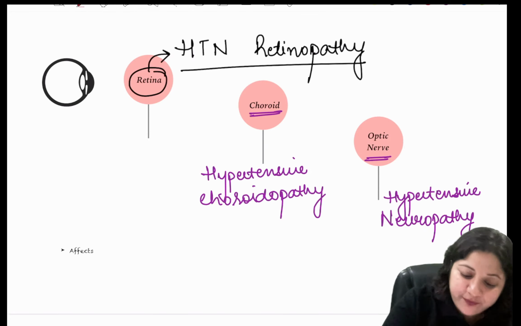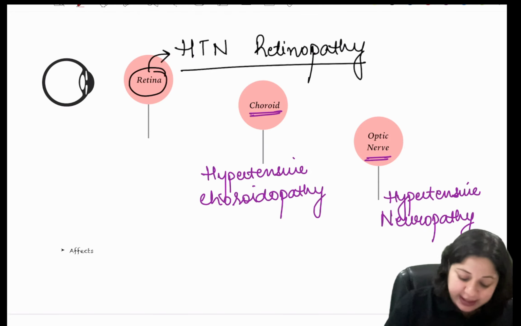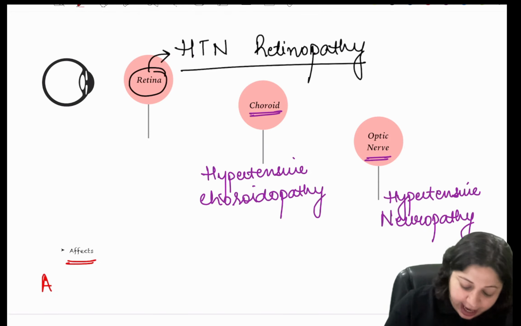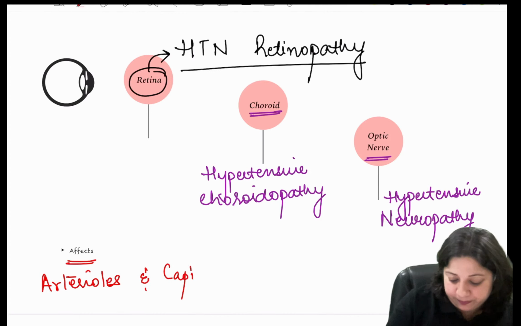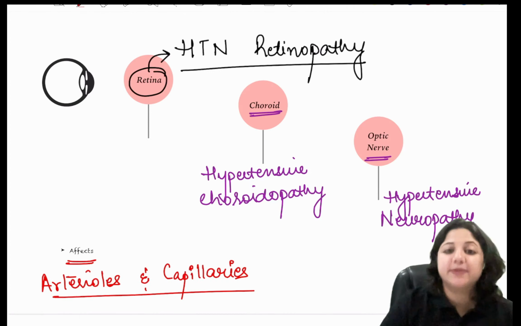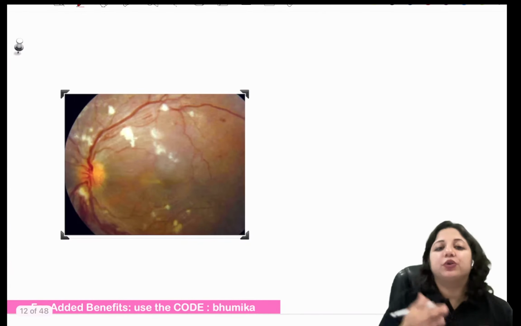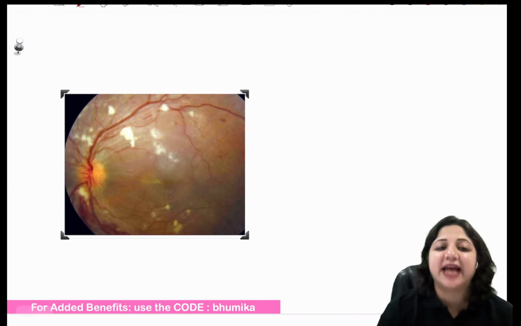Hypertension basically affects the arterioles and capillaries.